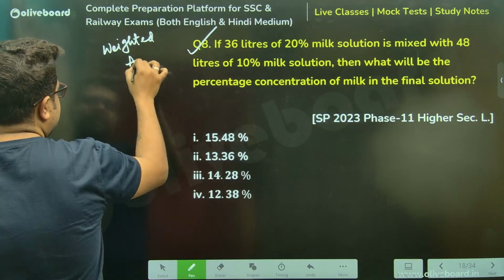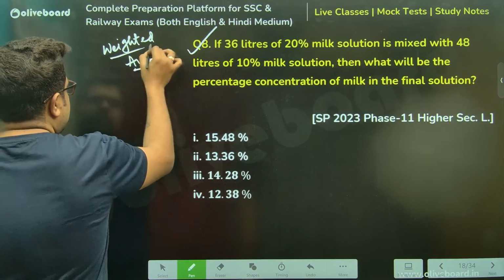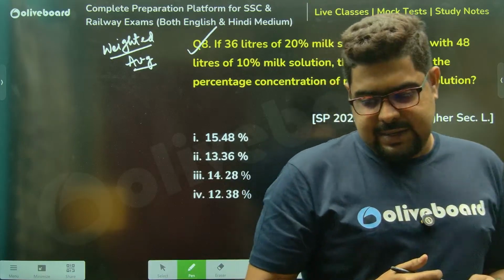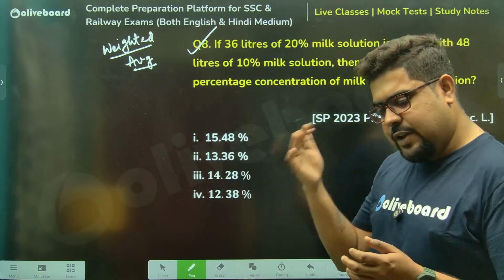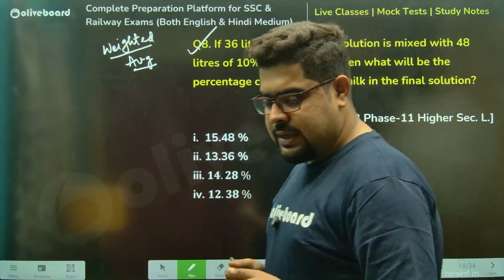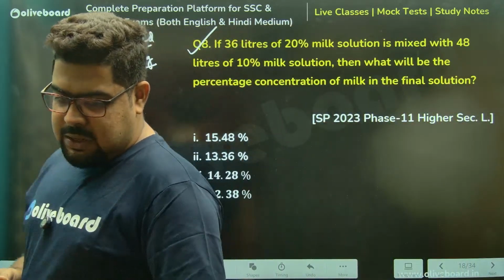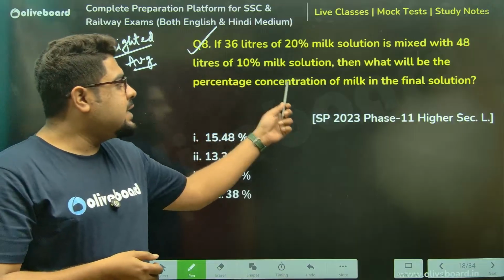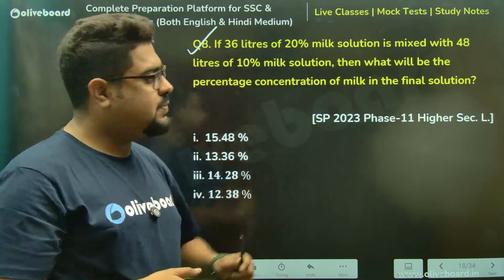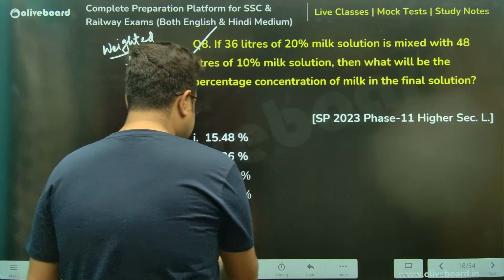Because please remember, allegation and weighted average, they always go hand in hand. So every weighted average question can be solved using allegation technique. Every time, without exceptions. So you can solve this using allegation as well, using weighted average as well. I'm showing you both. Sir, first things first, weighted average is very simple.